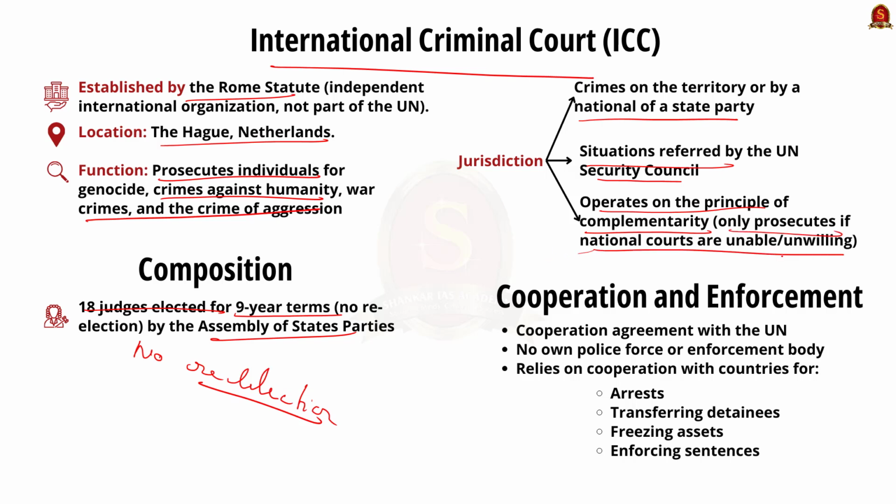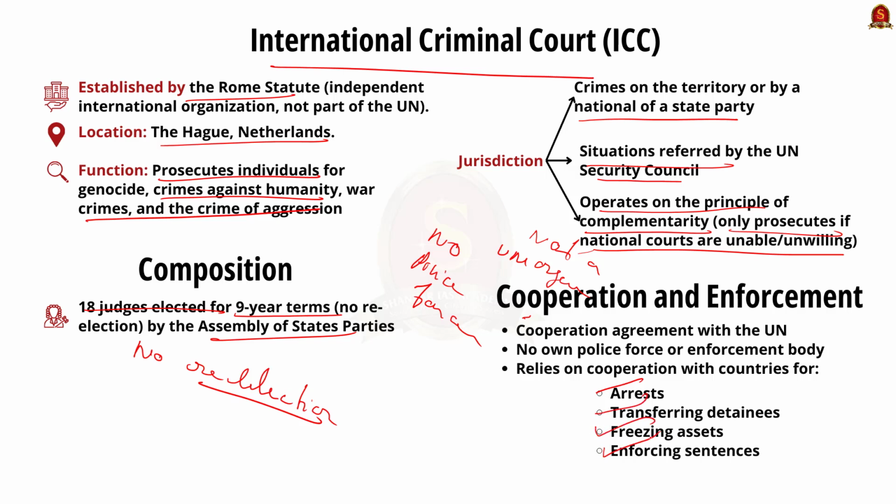And also know that ICC is not a UN organization, but it has a cooperative agreement with United Nations. And as a judicial institution, ICC does not have its own police force or enforcement body. Thus, it relies on the cooperation of countries worldwide for the support, particularly for making arrests and transferring arrested persons to ICC detention center in the Hague, and also for freezing assets and enforcing sentences.